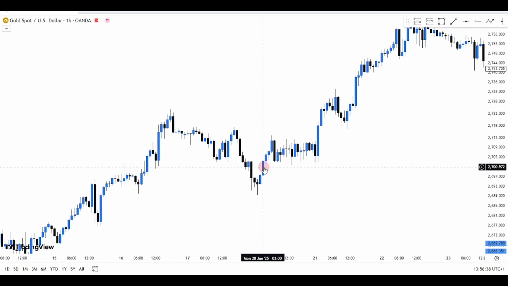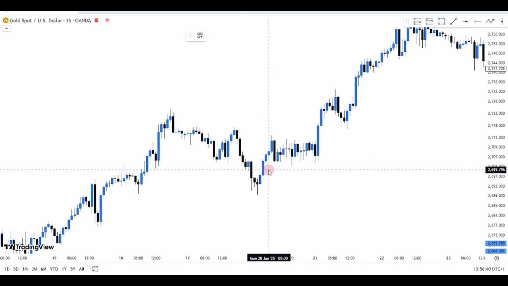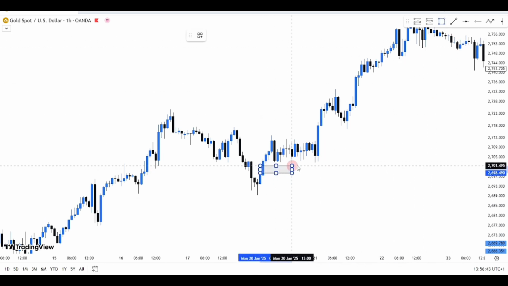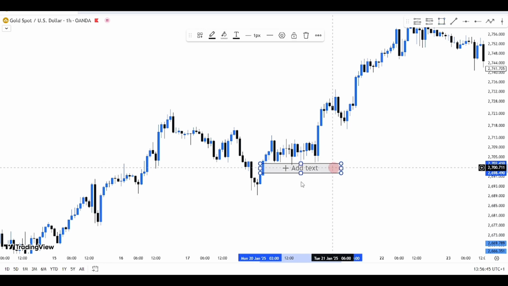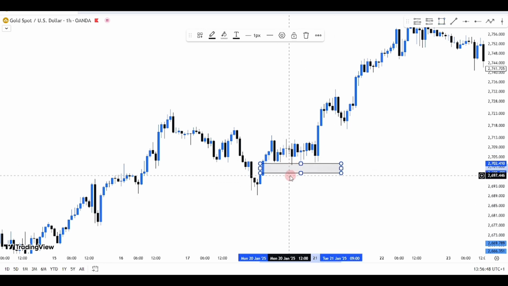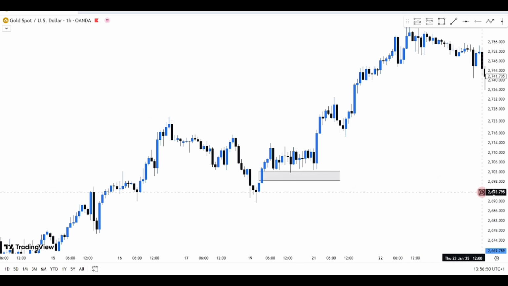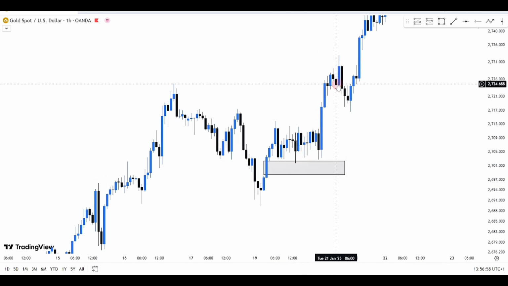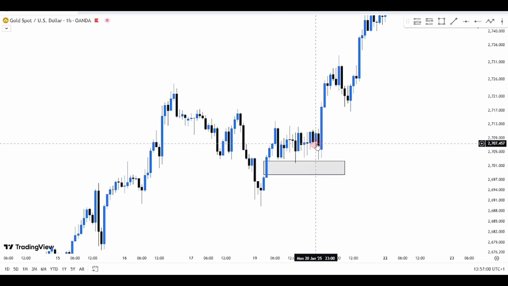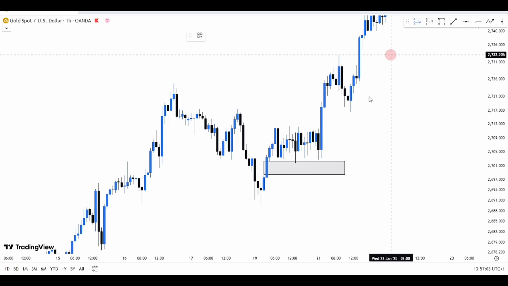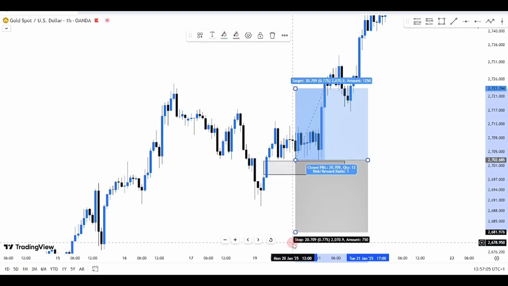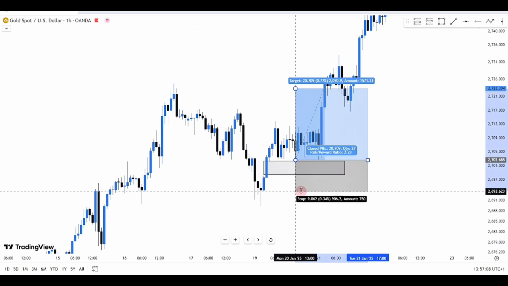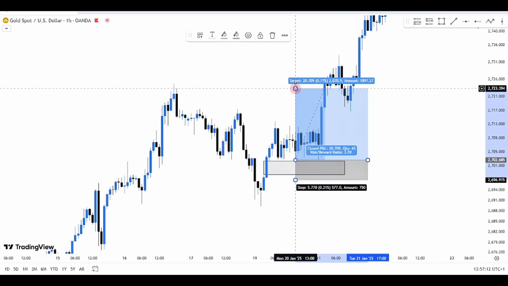So what I'm supposed to do is map out that FVG level that was formed at that point, expecting price to come back in order to fill it up and keep pushing towards the upside. Looking at what price did, as soon as it came back to fill it up, we had that aggressive buy towards the upside. So if I want to buy at this very level, my SL should be below the FVG level that was formed and my TP should be above.